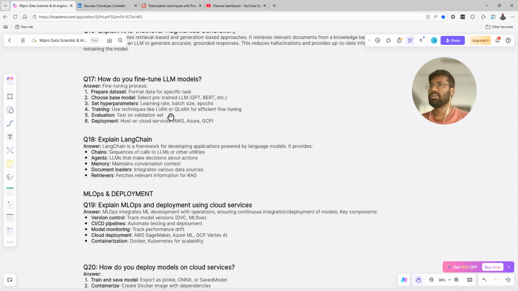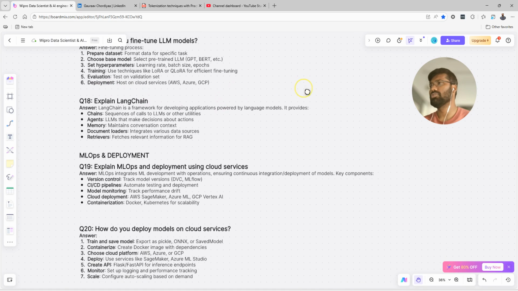LoRA is nothing but low-rank adaptation or low-rank optimization, something like it. And this is QLoRA for efficient fine-tuning. Evaluation, test on the validation set. Deployment, host on the cloud with services like AWS, GCP, or Azure or anything.